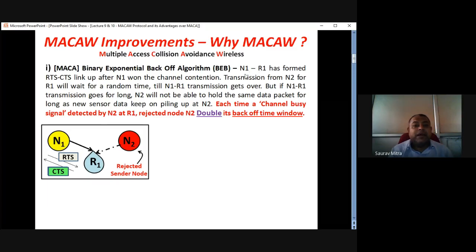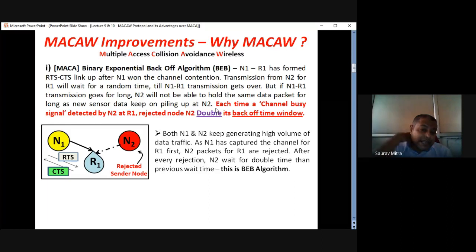What it says is that N1 R1 has formed the RTS CTS link up, that means coupling. After N1 won the channel contention, transmission from N2 for R1 waits for a random time. Initially let's take the random time as 1 second till the N1 R1 transmission gets over. But if N1 R1 communication goes on for long, N2 will not be able to hold the same data packet for long as new sensor data keeps piling up at N2. N2 data keeps on piling up but it is not getting a channel to R1 to send its data. And the waiting time becomes double, again 4 times, again 8 times, 16 times, likewise. What happens?